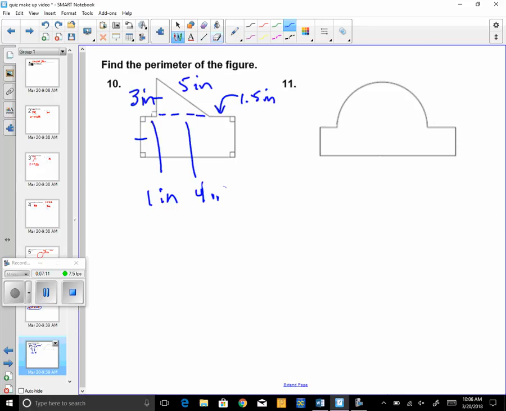I will tell you that the trickiest part might be getting this side. It's not that hard, but you got to figure some stuff out, add some things together to get that side. I'm not going to give you too much information, but add everything together all the way around the outside to get the total perimeter of that shape.